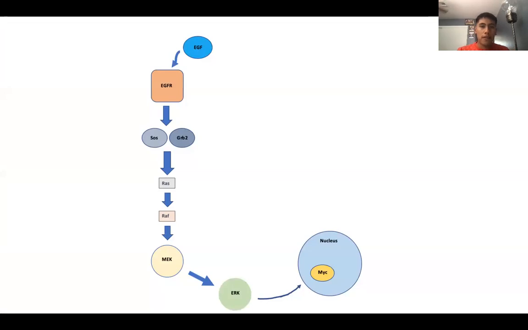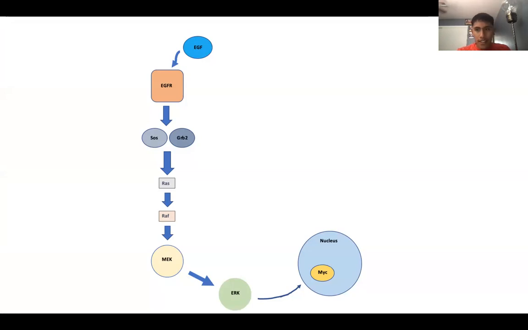So here we have a self-made diagram. This is just explaining the signaling pathway that is used during the EGFR signaling pathway. To start out, we have EGF, also known as the epidermal growth factor. The EGF protein binds to EGFR, the EGFR receptor.